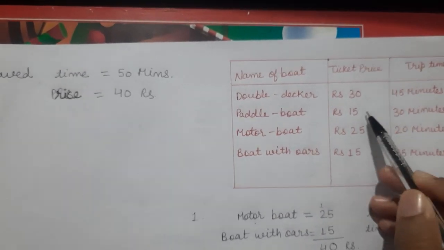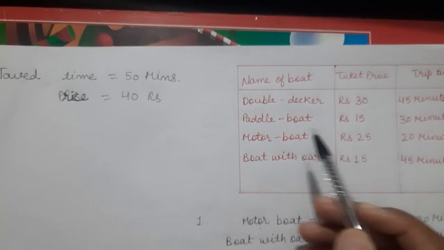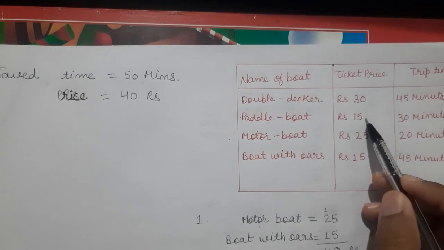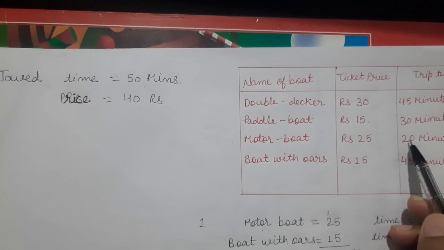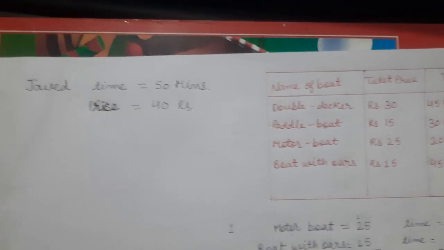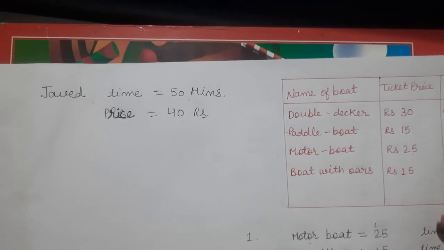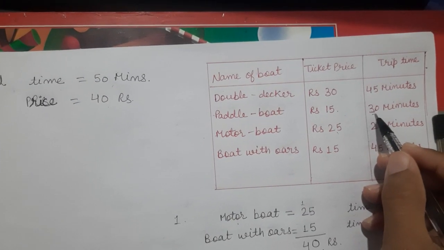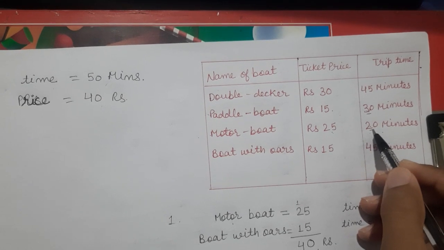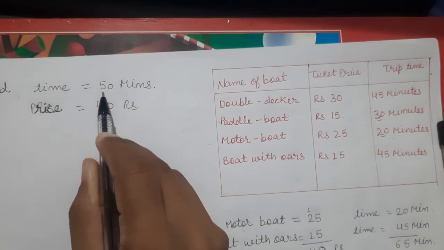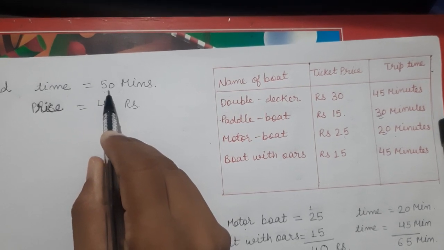If we see these two boats, 30 minutes 15 rupees and 20 minutes 25 rupees. Add this. Here we get 30 rupees. 30 minutes plus 20 minutes, we get 50 minutes, and he also took 50 minutes.